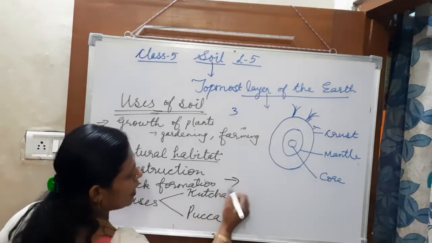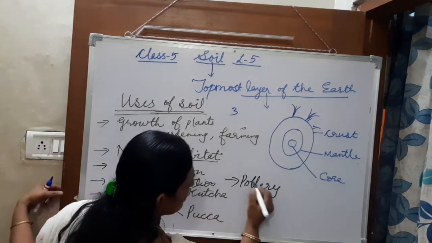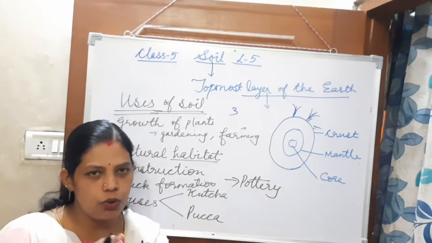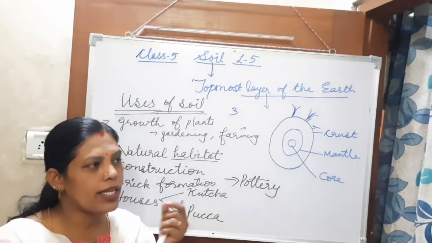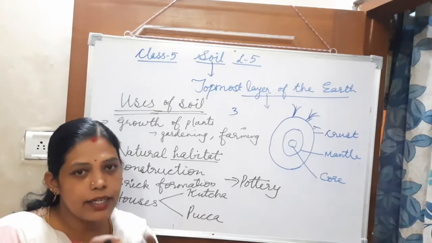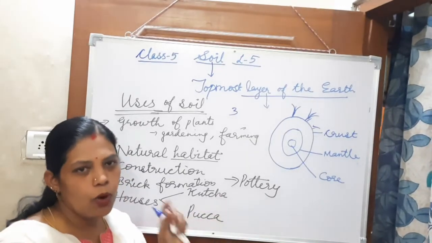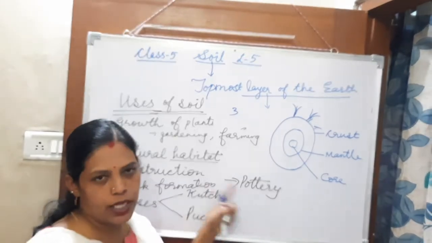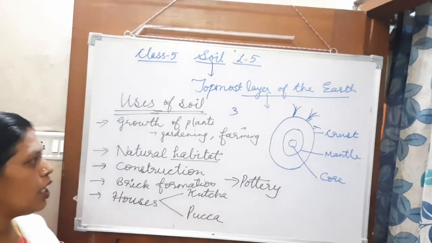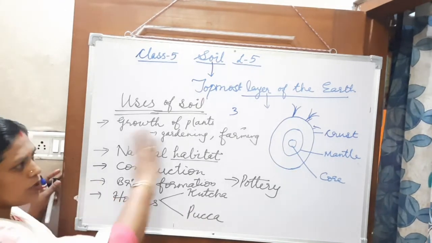And also we can say pottery. What is meant by pottery? That means making pots. Growing plants in pots, or filling water in them and drinking that in the summer time. The making of pots is pottery. In that also, soil is used. So you have understood the uses of the soil. So many uses are there.